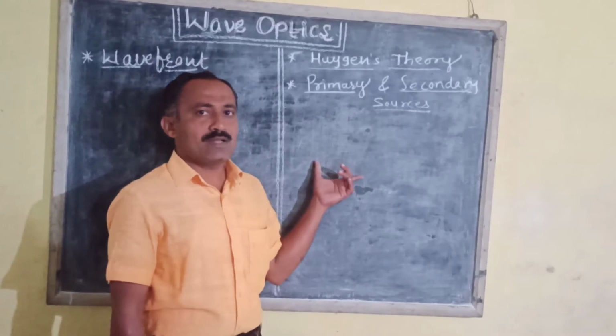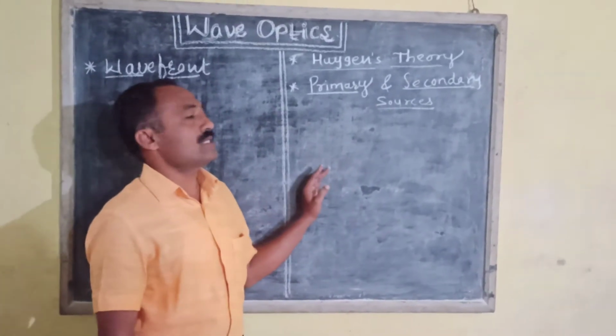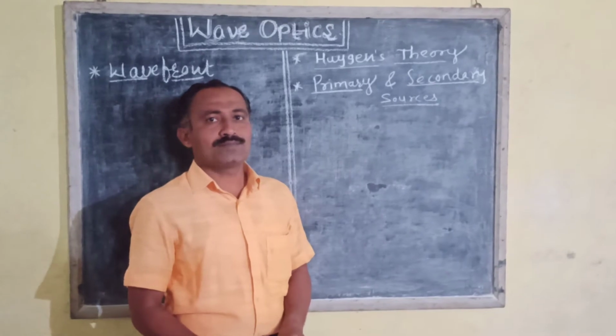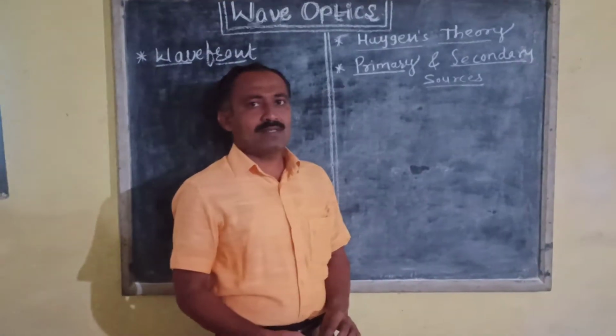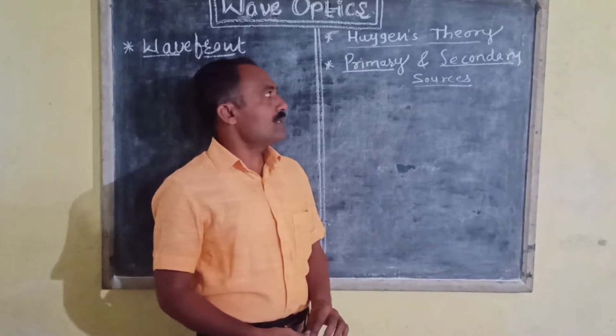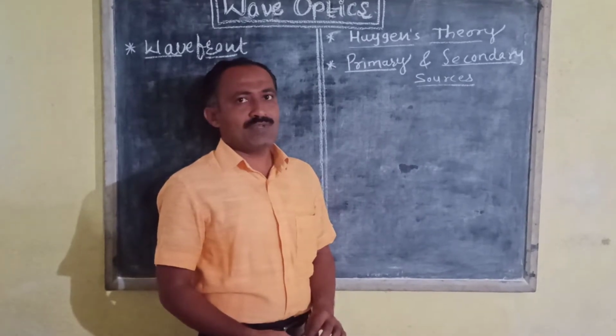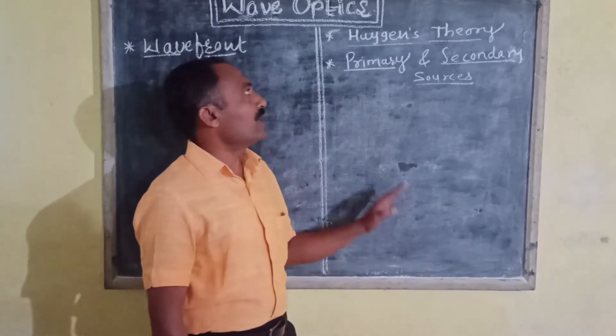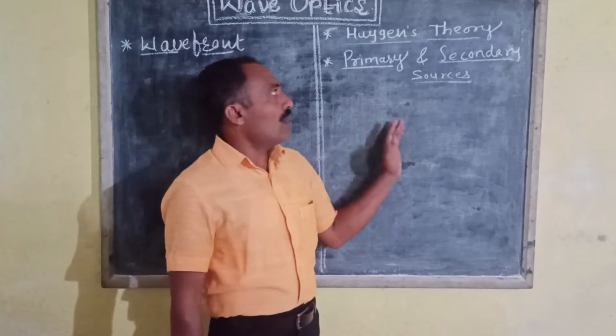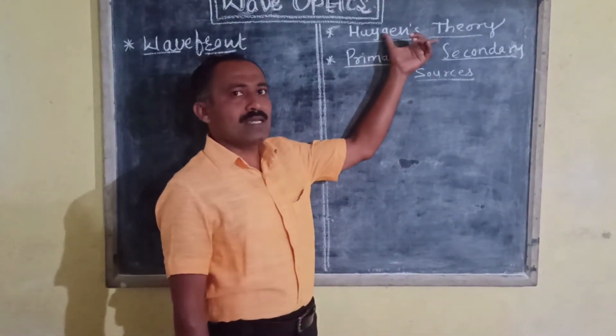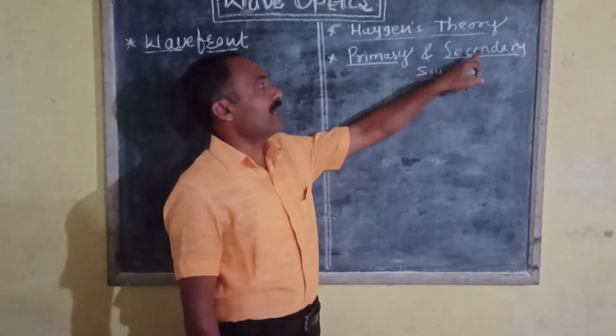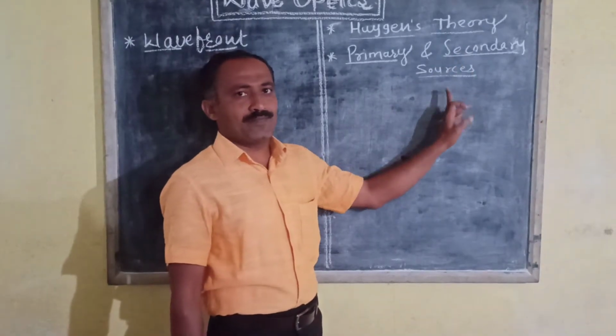Friends, last period we saw in wave optics the nature of light. Different theories were given by the scientists Huygens and Newton, which we have seen in the last period. Today we have to see Huygens' theory about primary and secondary sources of light.